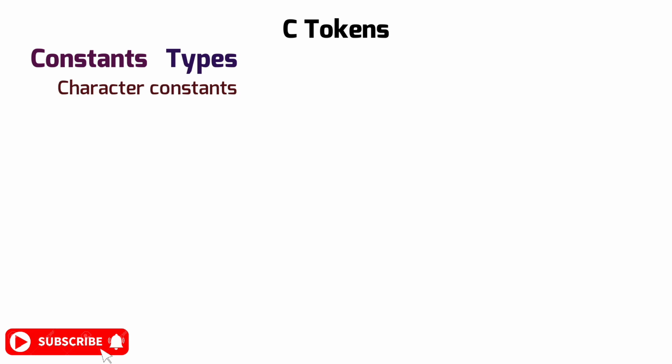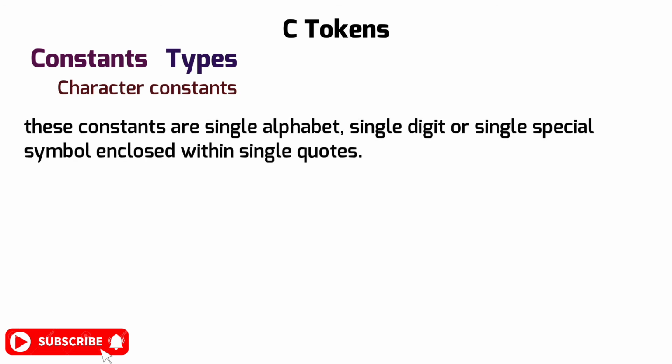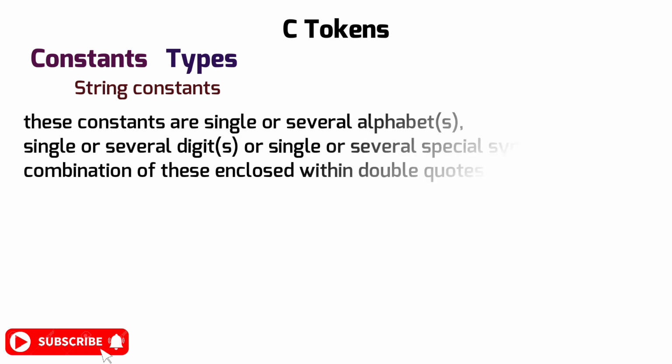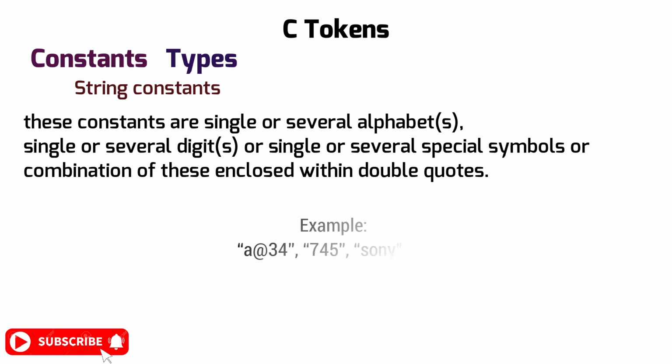Then character constants. These constants are a single alphabet, single digit, or single special symbol enclosed within single quotes. Examples are the valid character constants. Then string constants. These constants are one or several alphabets, digits, or special symbols, or a combination of these, enclosed within double quotes. Examples of valid string constants are like this.